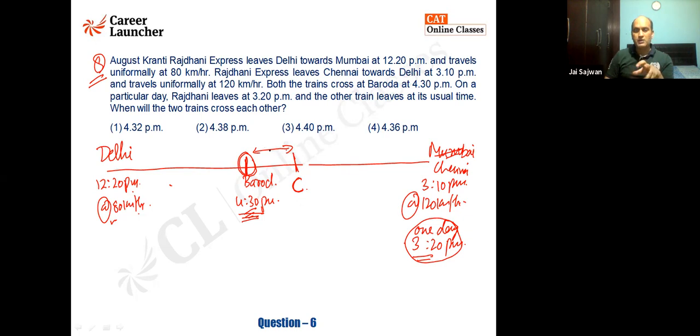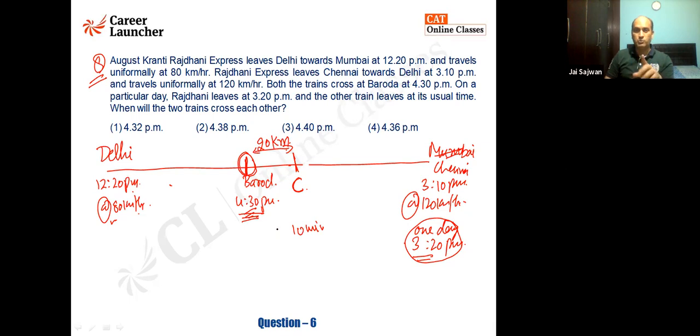Why? Because the distance that it travels in 10 minutes, today it is going to travel that distance. It is just 10 minutes behind the schedule. So it will be 10 minutes behind the distance that it is supposed to travel. I know if the speed is 60 kilometer per hour, it will travel 1 kilometer per minute. If the speed is 120, it is 2 kilometer per minute. In 10 minutes, it will be 20 kilometer. It is behind it. I hope it is clear.